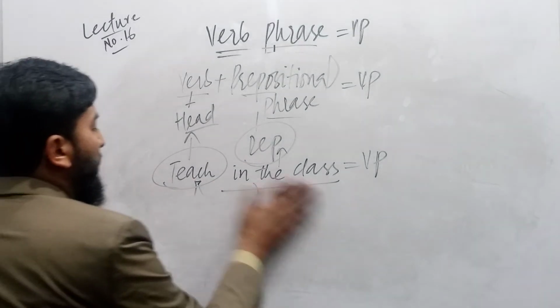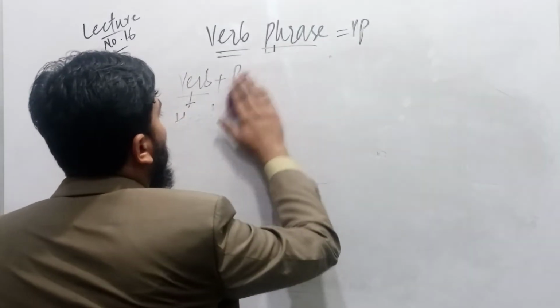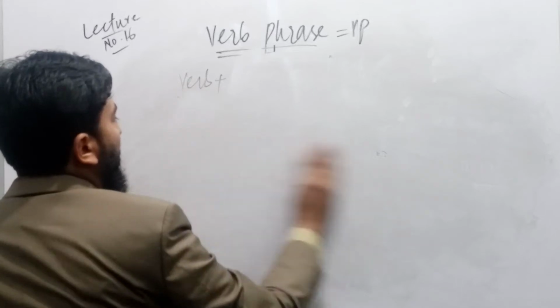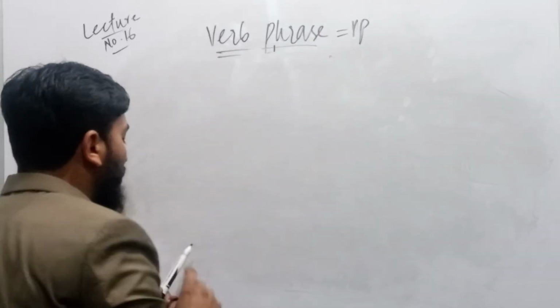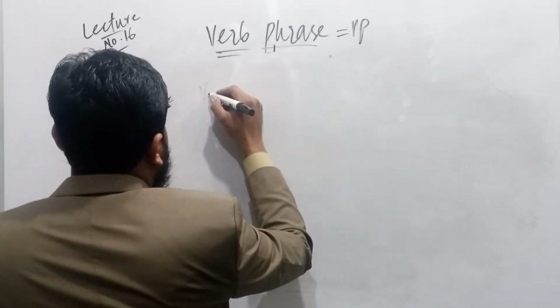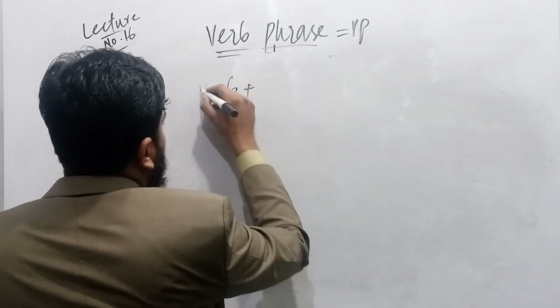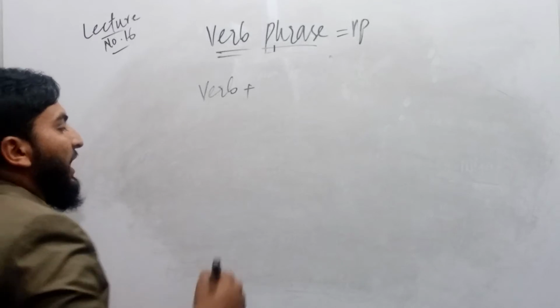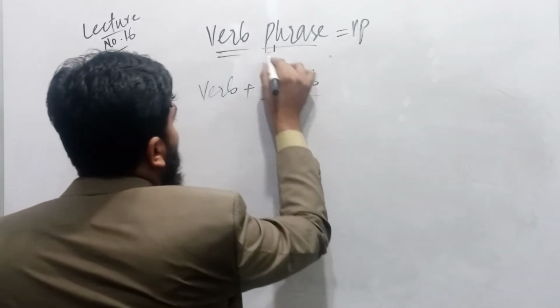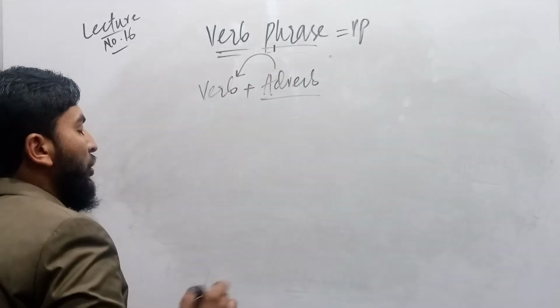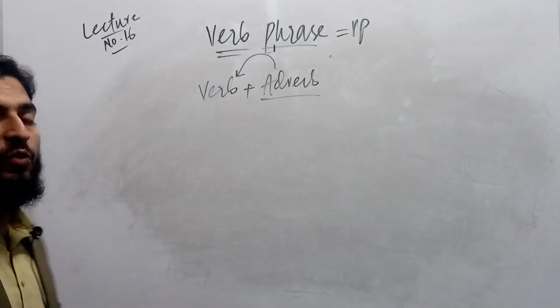The last is that we also use an adverb phrase as dependent before the verb and after it. If we use a verb and after the verb there is an adverb, this adverb is used to qualify the verb, to talk about and define the verb.